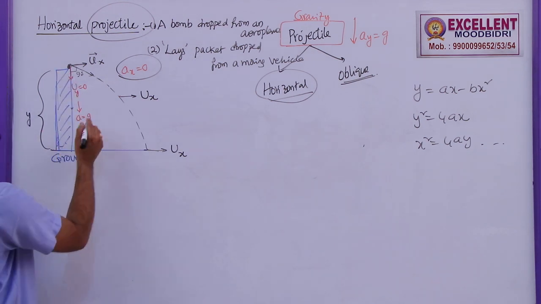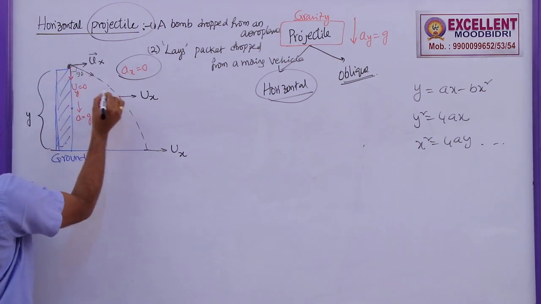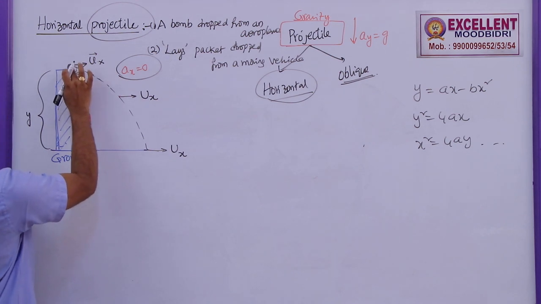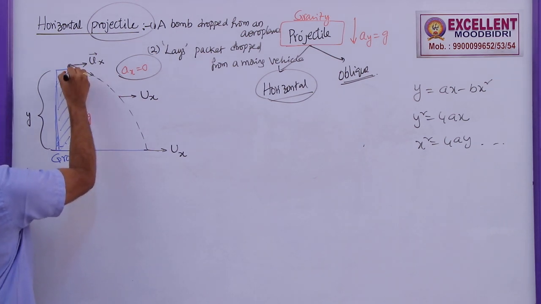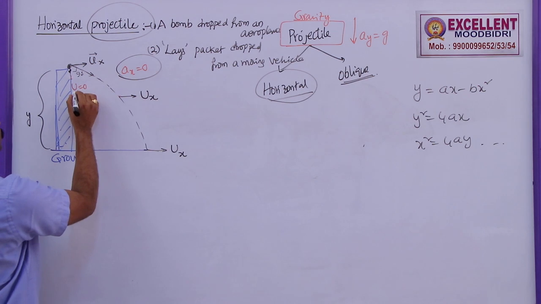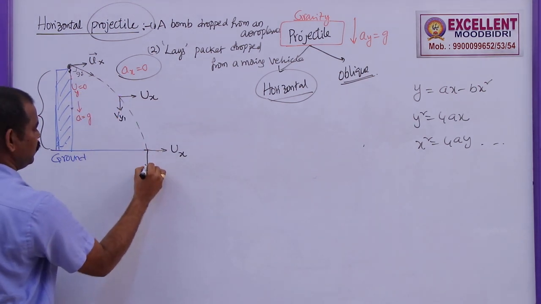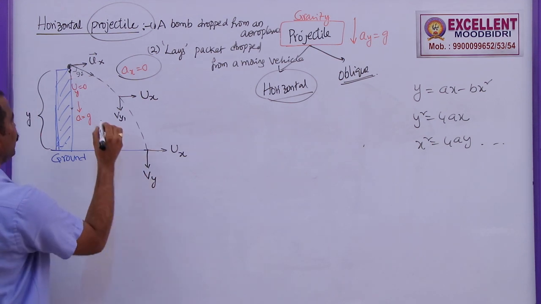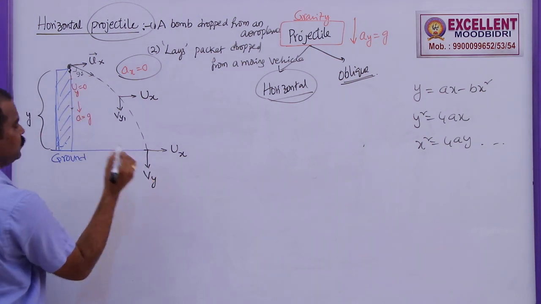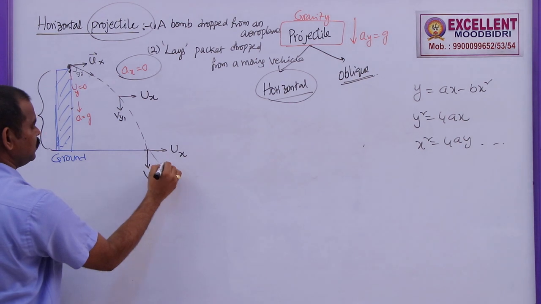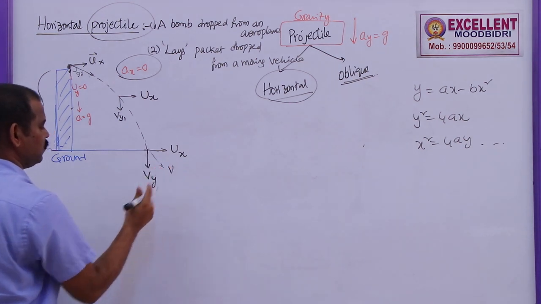But what about the vertical direction? Here the velocity is 0. I should not show this line also, but to indicate this one, I am just showing this vy is 0. Here this will be vy1, and here it will be vy, the final velocity. So this is uy, this is vy. The resultant of these two will be in this direction. So we will find it later.